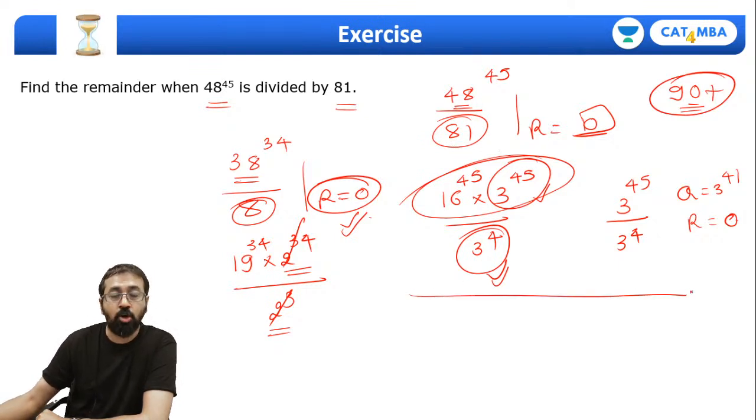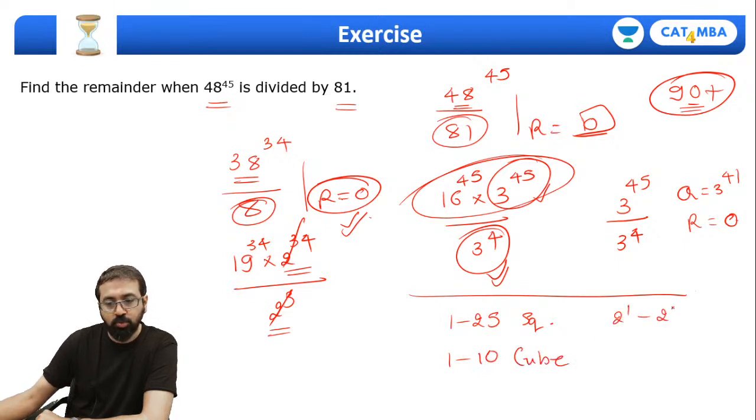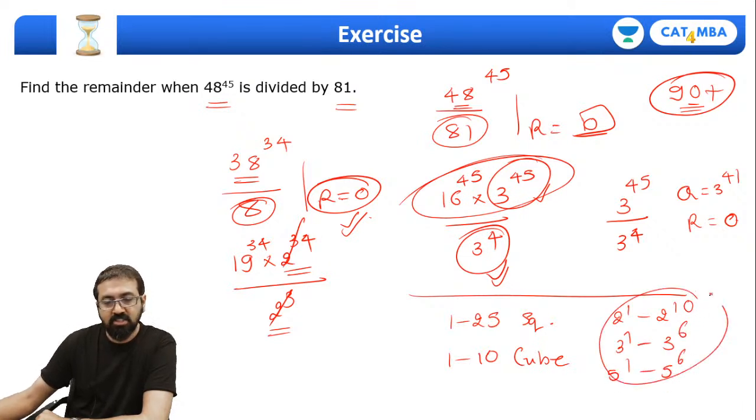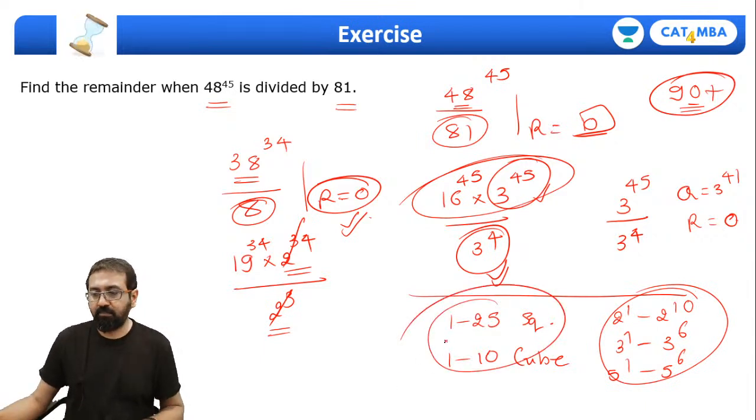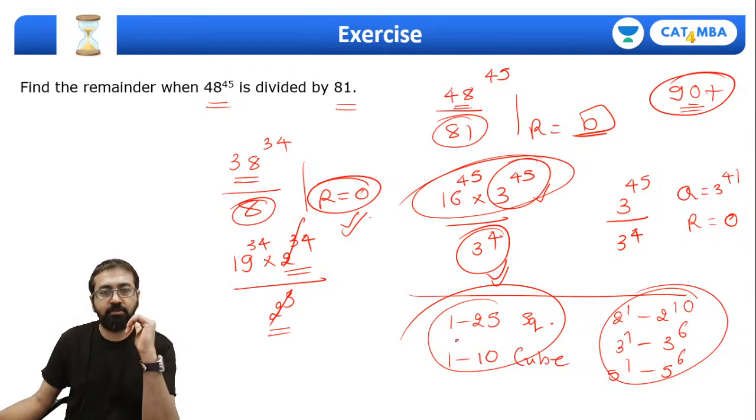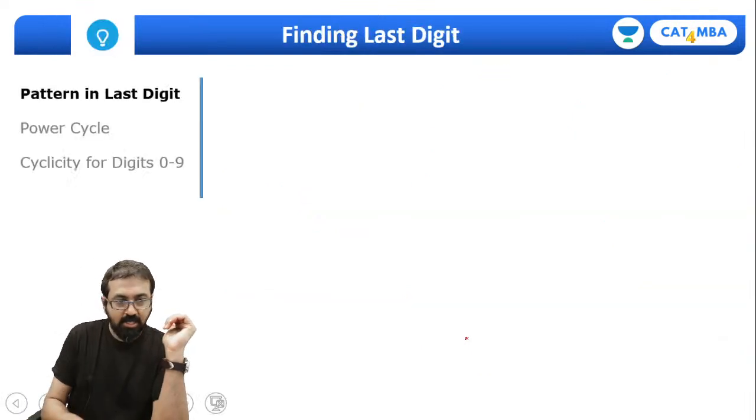And that's the reason I always ask you to remember the powers: 1 to 25 number squares, then 1 to 10 number cubes, then powers of 2 raised to 1 to 2 raised to 10, then 3 raised to 1 to 3 raised to 6, 5 raised to 1 to 5 raised to 6. This is a precursor to your CAT preparation. You must remember that. Are we all clear, guys? So this is how we can solve this question, right?